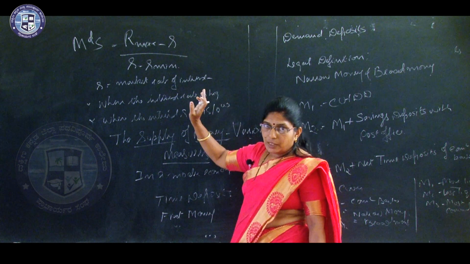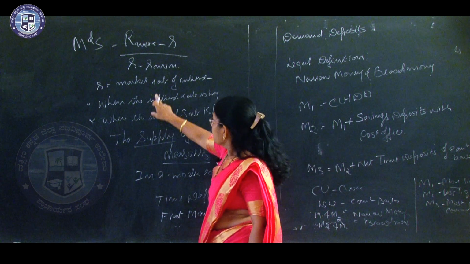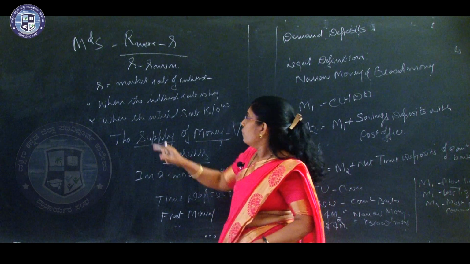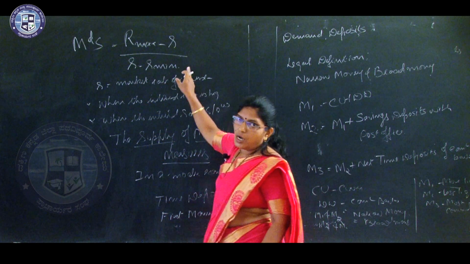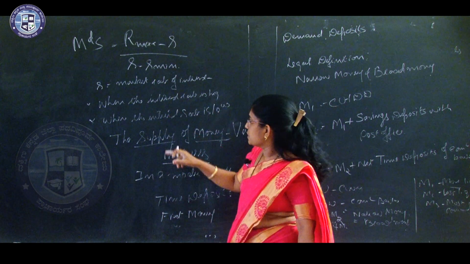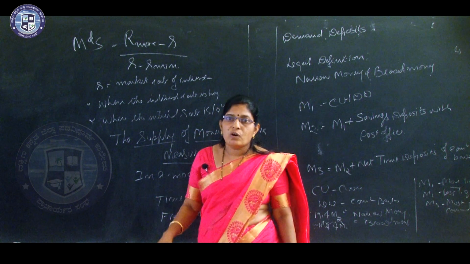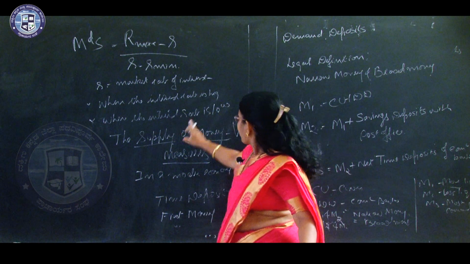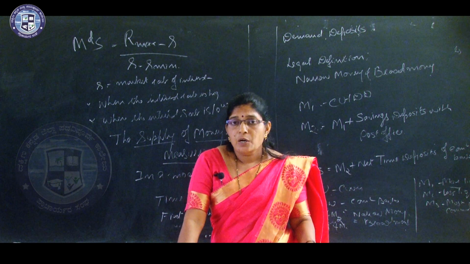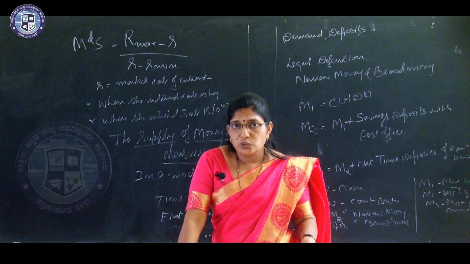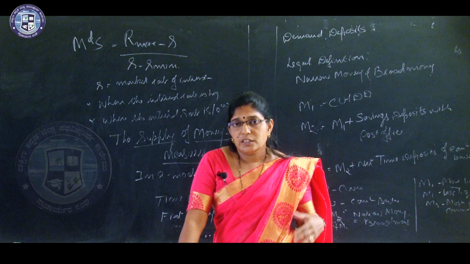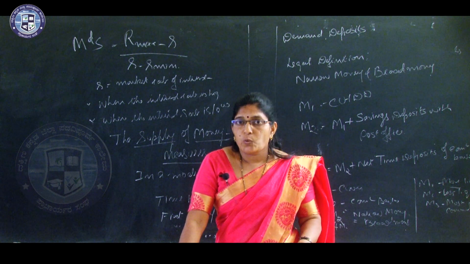So, when R increases, this R goes from R minimum to R maximum when the rate of interest is increased. When the rate of interest is increased, what do people think? People anticipate that in future the rate of interest may fall. So what do they do?